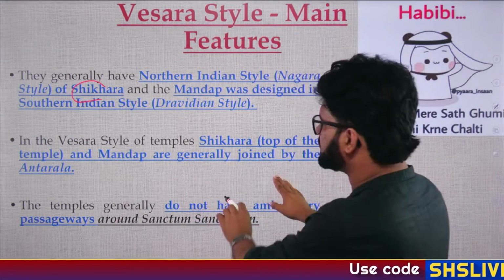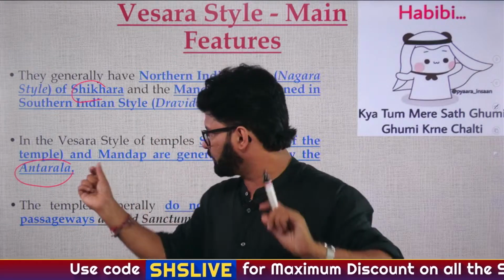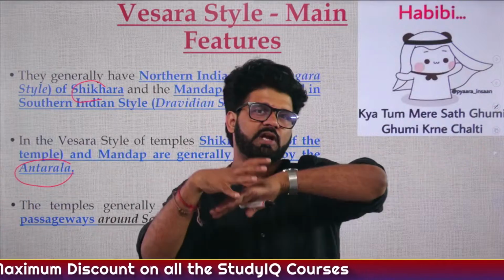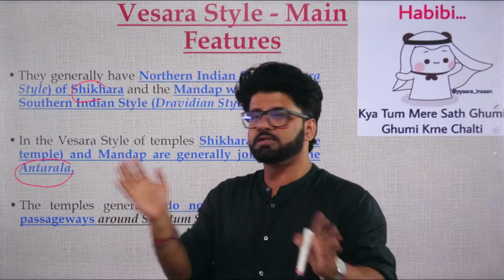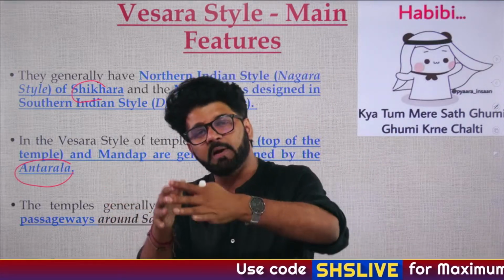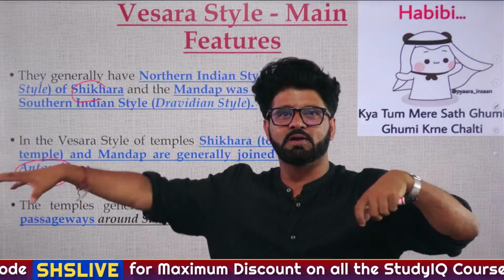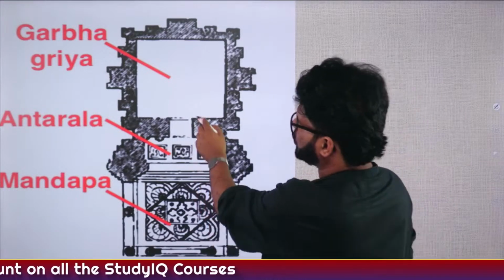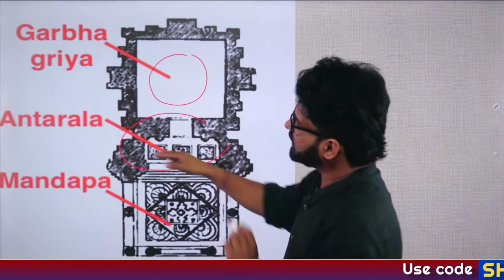So shikharas and mandapas are generally joined by Antarala. Again, you can go back to the previous lecture, what we have discussed, that before you enter a Garbhagriha or Sanctum Sanctorum, you have to go through mandapa. Sometimes the temple is so huge that you have different types of mandapa, Ardha mandapa, Mukhya mandapa, etc. And then mandapas are also connected with Garbhagriha via a connecting entity which is known as Antarala. How did it look? Like this. So you have Garbhagriha here where your main god is placed, then you have mandapa, and this connecting structure is known as Antarala.